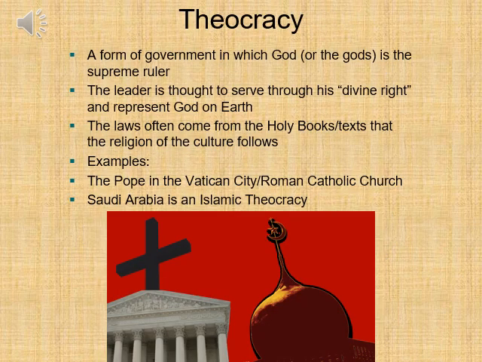A theocracy is a form of government in which God, or the gods, depending if it's monotheistic or polytheistic, is the supreme ruler. The leader is thought to serve through his divine right and represent God on earth. The laws often come from the holy books or texts that the religion of the culture follows. Some examples are the Pope in Vatican City for the Roman Catholic Church, and Saudi Arabia is a recent example of an Islamic theocracy where they believe their leader serves by divine right.